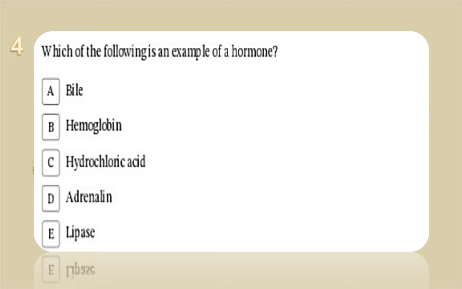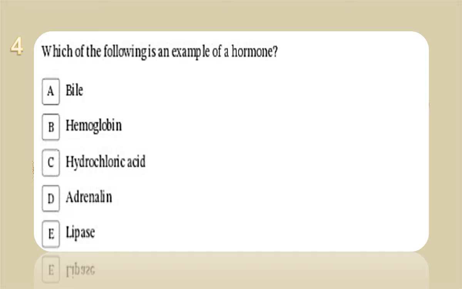Question 4 says: which of the following is an example of a hormone? We have bile, hemoglobin, hydrochloric acid, adrenaline, and lipase. Bile, hydrochloric acid, and lipase are names of enzymes present inside the body that make secretions and can affect different parts of the body.